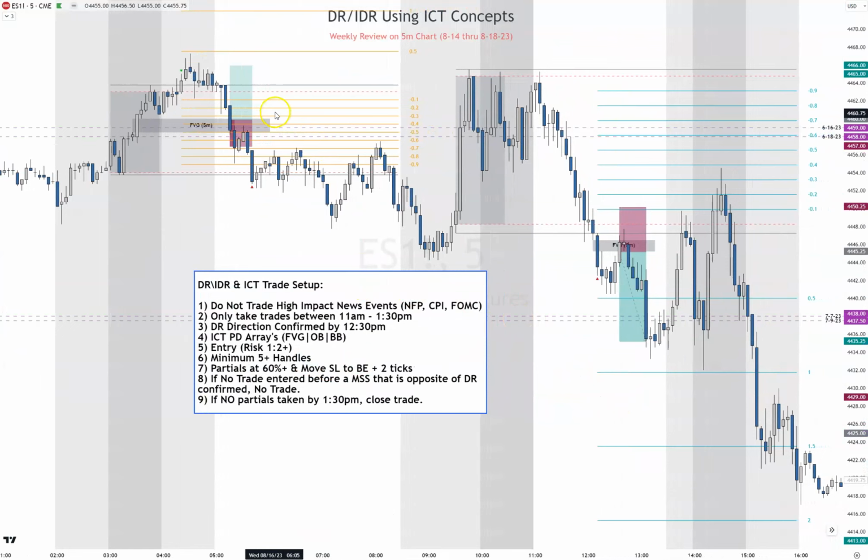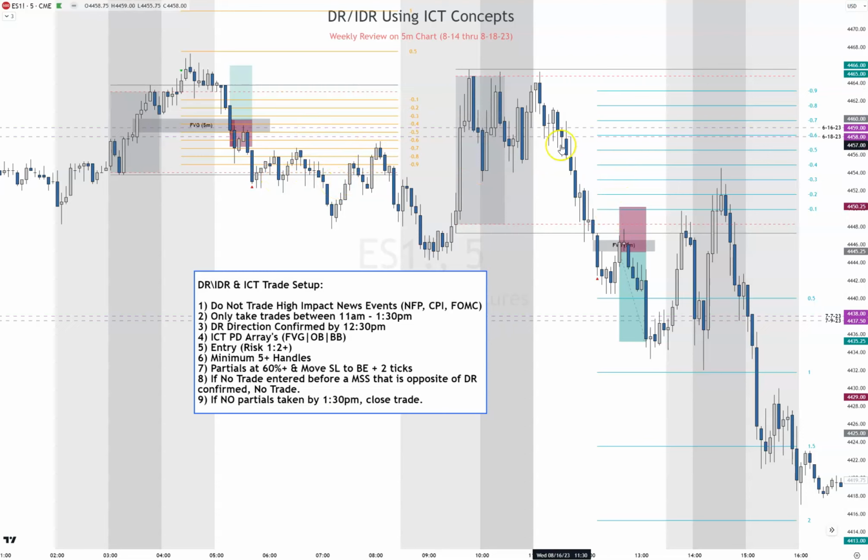Okay, so ODR session. We get a DR confirmed at 4:20. We come in, there's a fair value gap right here. In order blocks, we would have taken it right there, got in, and we would have been taken out. So we would have lost 3 right there. So now we're at 17 handles for the week. We just lost 1 right there. And then we see that price comes back through. So this is a false day, so it means DR is not confirmed, and we don't trade this session.